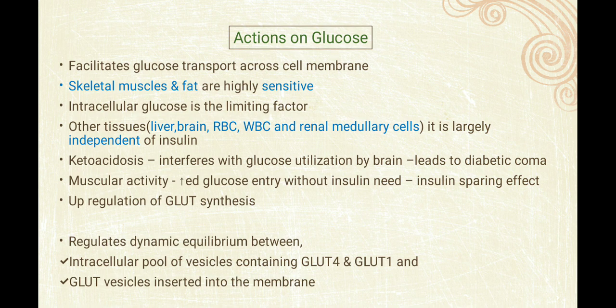Other tissues, which include liver, brain, RBC, WBC and renal medullary cells, are largely independent of insulin. So we have to remember these also, the insulin-dependent and insulin-non-dependent tissues. If there is ketoacidosis, it will interfere with glucose utilization by the brain, which ultimately leads to diabetic coma. Muscular activity is another factor. Insulin is also a factor, but ketoacidosis and muscular activity increase glucose entry without insulin need, and an insulin-sparing effect will be seen if there is muscular activity, and upregulation of GLUT synthesis will be seen.